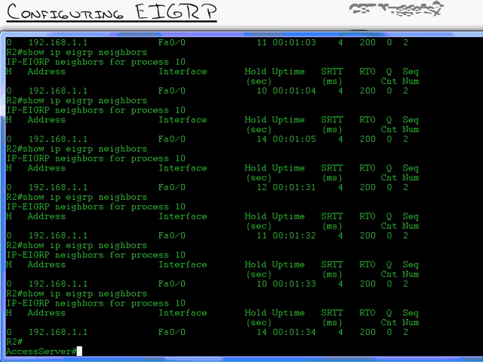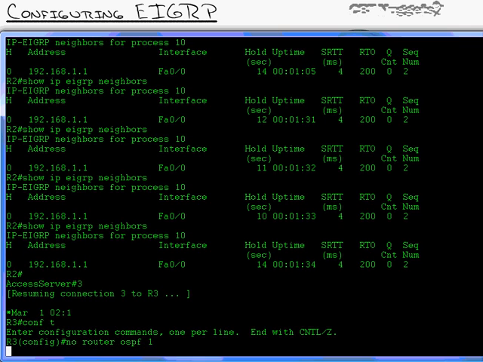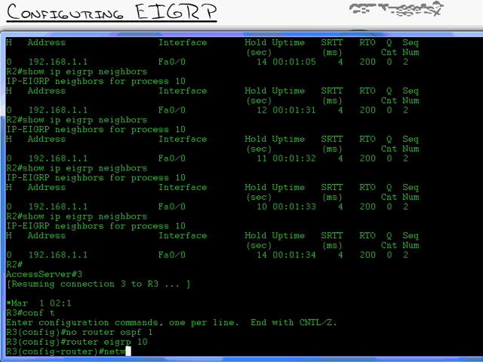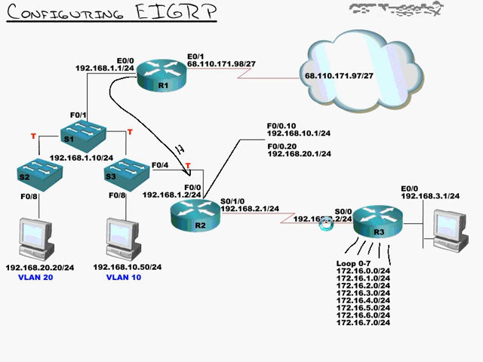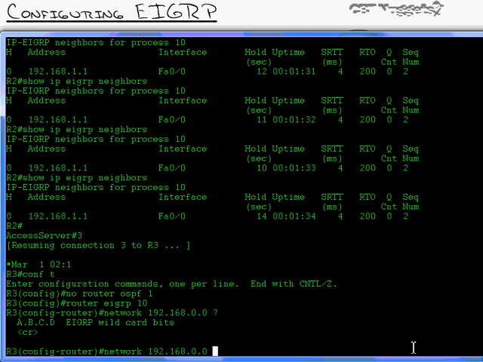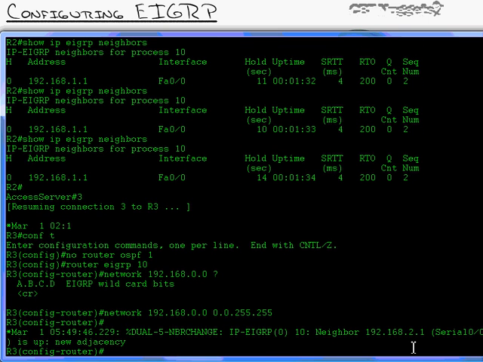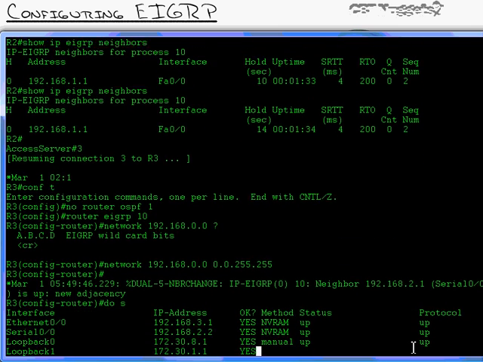So I'm going to go over to router 3. Let's get that guy running. New router OSPF 1. We're killing that guy. Router EIGRP 10. Go into there. Network. And let's check out router 3. Okay, he's 192.168.3 and 2. So let's do 192.168.0.0, and we'll use the wildcard bits. That gets it running on all the 192.168 networks, and poof, it forms a neighbor. That's fantastic. And this one is the one that has all the loopback interfaces.